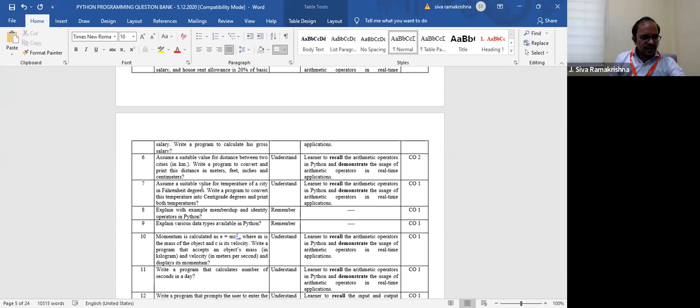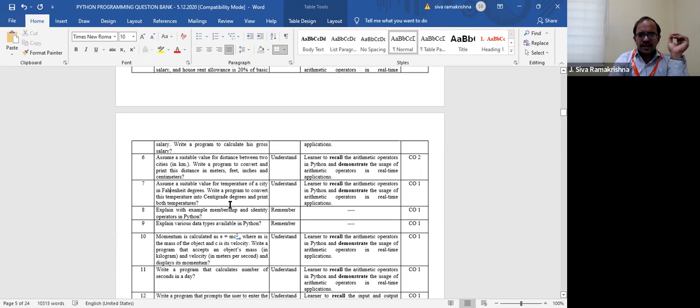This is again a conversion problem. You are considering a temperature in Fahrenheit, and you are asked to convert the temperature into centigrade and print both the temperatures.